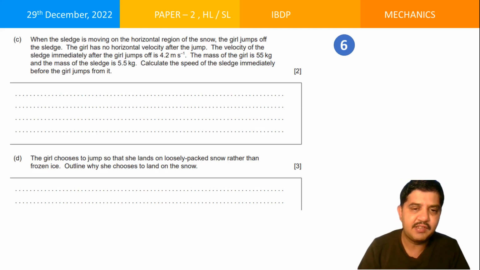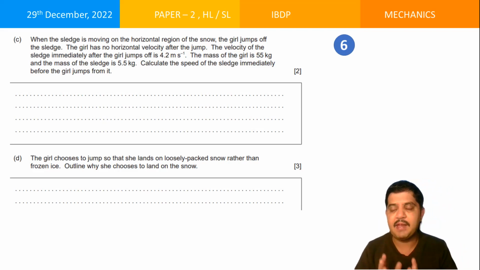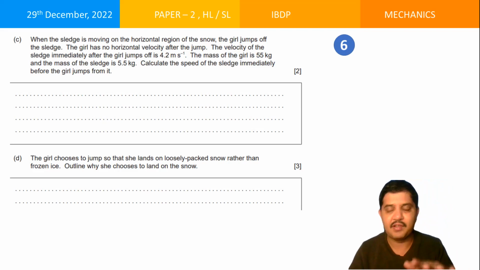The girl chooses to jump so that she lands on loosely packed snow rather than frozen ice. Outline why she chooses to land on the snow. What is the reason behind it? Loosely packed snow and frozen ice.